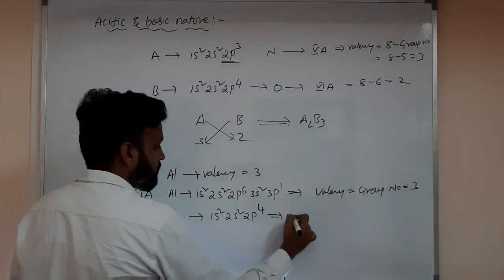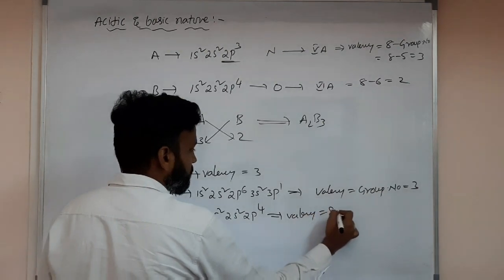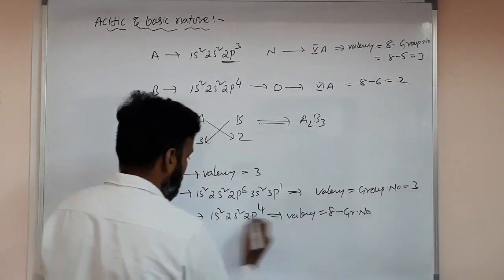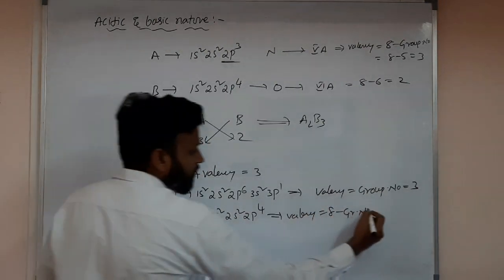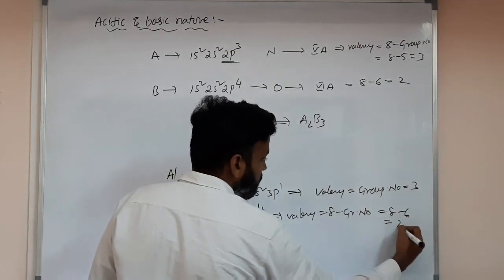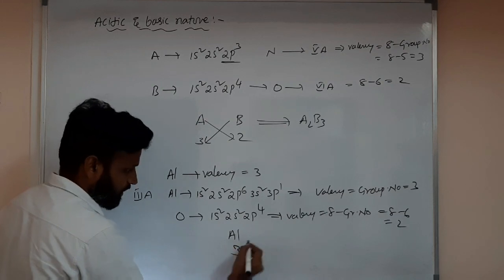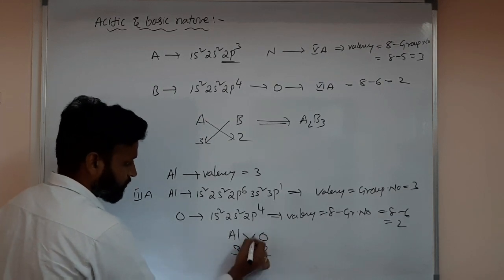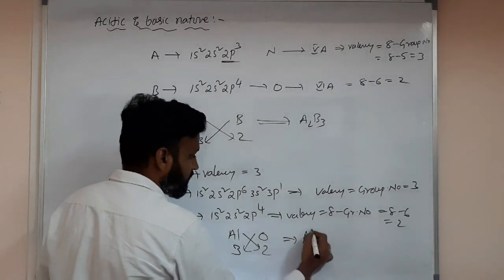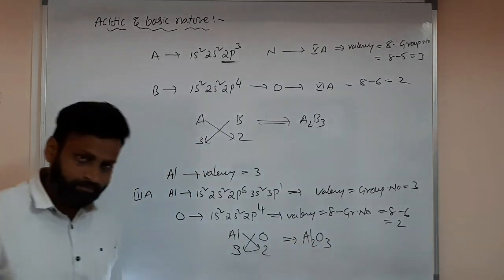And oxygen is given as 1s2, 2s2, 2p4. What is the valency? Valency is equal to 8 minus group number, oxygen is 6A. So 8 minus 6, that means 2. So aluminium valency is 3 and oxygen valency is 2. So the molecule that can be formed is Al2O3.